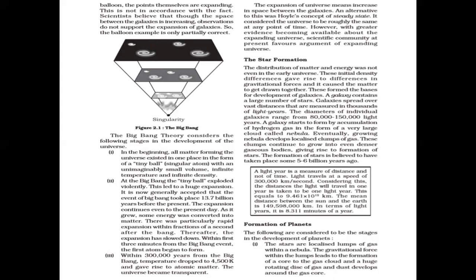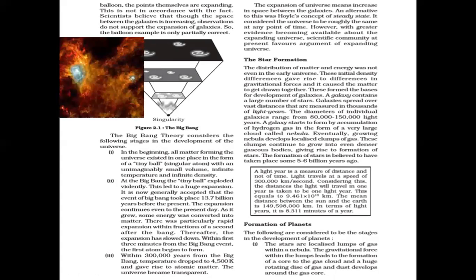The star formation, the distribution of matter and energy was not even in the early universe. The initial density differences gave rise to the differences in gravitational forces, and it caused the matter to get drawn together. These form the base for development of galaxy. A galaxy contains a large number of stars, spread over vast distances. They are measured in thousands of light years. The diameter of an individual galaxy ranges from 80,000 to 150,000 light years.